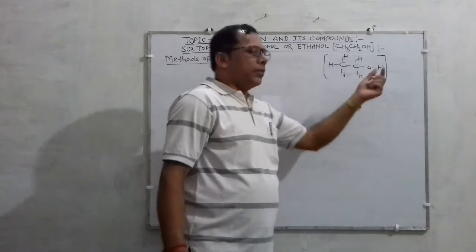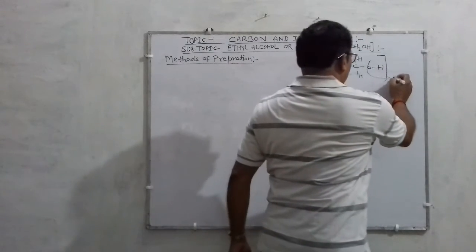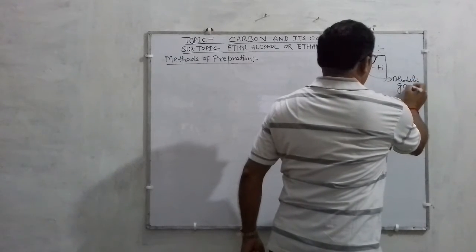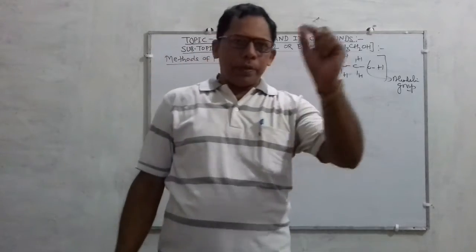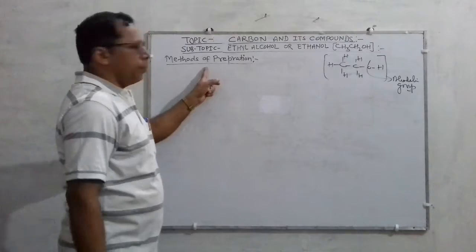All are attached with a single bond, in which OH is an alcoholic group, means OH is a functional group present in the form of alcohol in this compound. So how is this prepared?